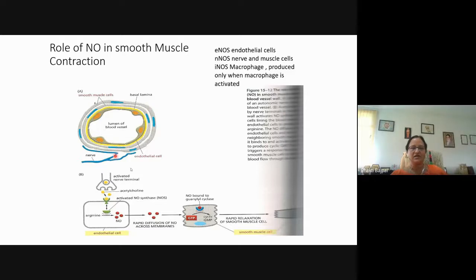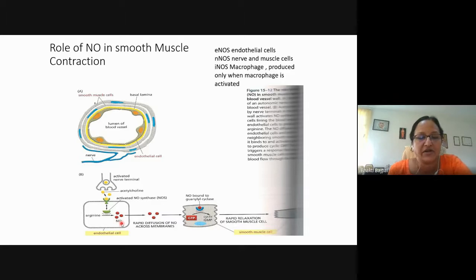This blood vessel cross section that is shown is innervated by the nerve muscles. So there the nerve muscles will release the acetylcholine, which will bind to the appropriate receptors present on the endothelial cells. And after the binding, it will lead to the activation of the nitric oxide synthase enzyme. Now this nitric oxide synthase enzyme will cause the release of nitric oxide from arginine. So arginine is converted into nitric oxide.